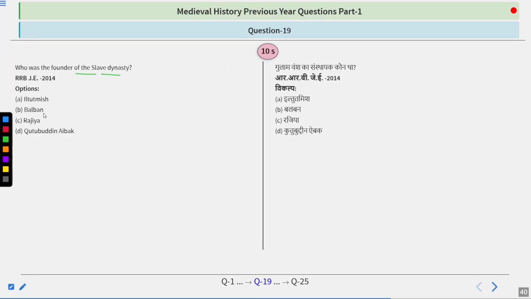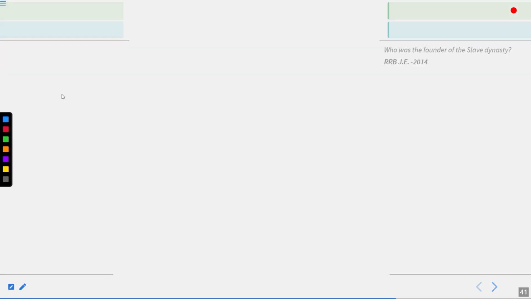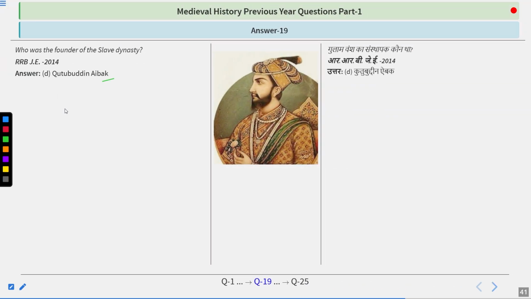Who was the founder of the slave dynasty? Iltutmish, Balban, Razia, Qutbuddin Aibak. Try to find out the answer, guys. And I hope you got your answer. Who was the founder of the slave dynasty? The answer is Qutbuddin Aibak.